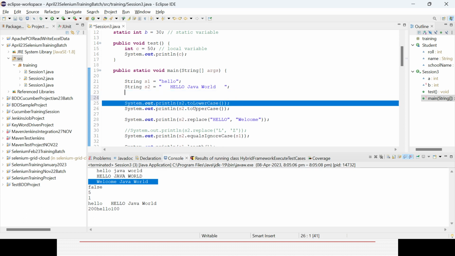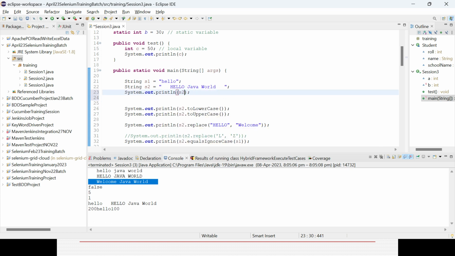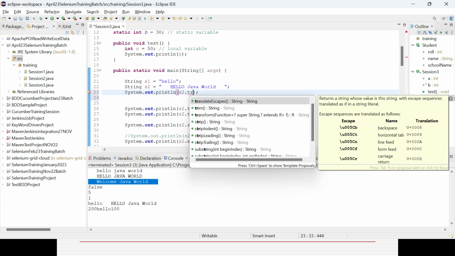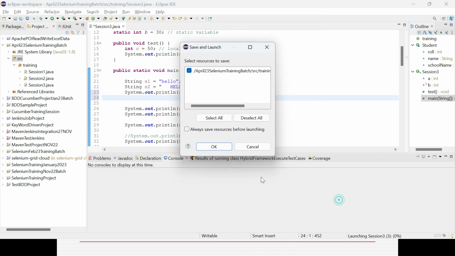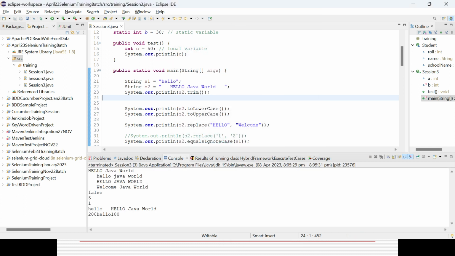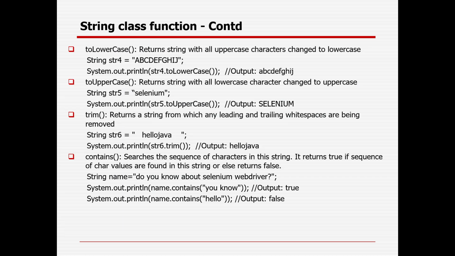I can use the trim method available, dot trim. It will trim the spaces from both the leading side as well as the trailing side. You could see hello, and after that also no space. So trim returns a string in which any leading and trailing white space has been removed.